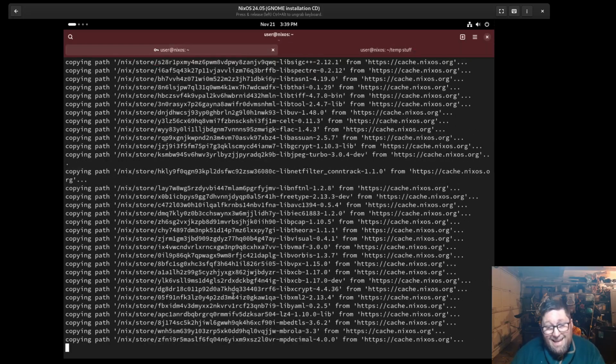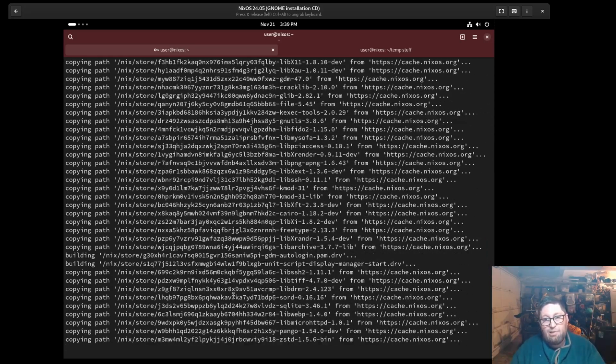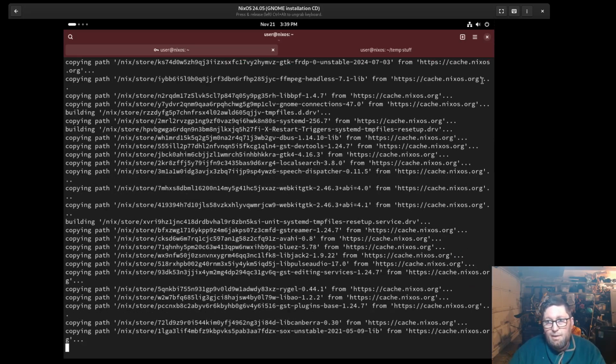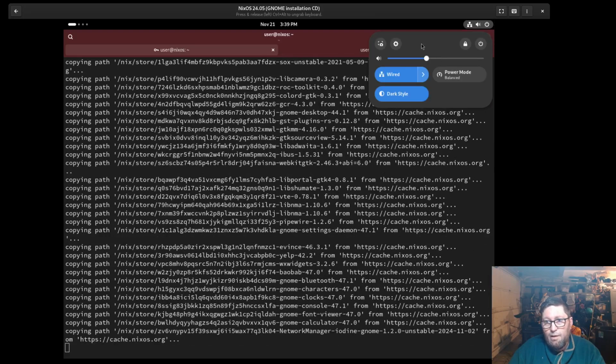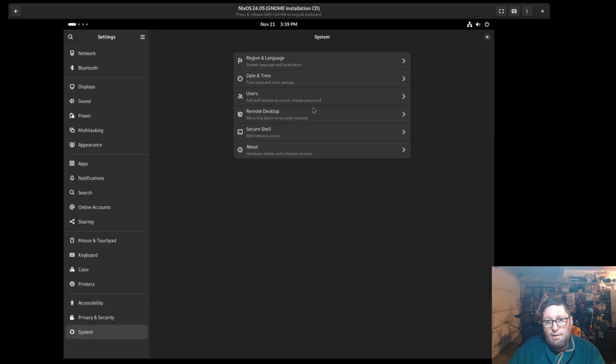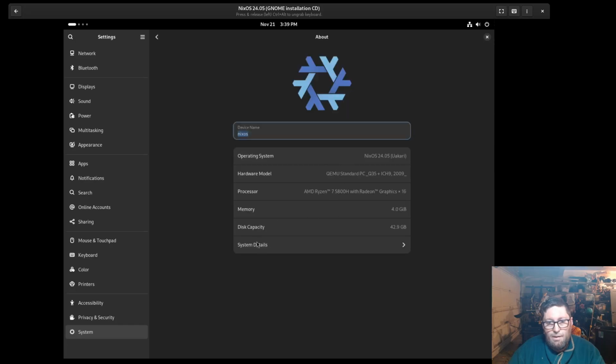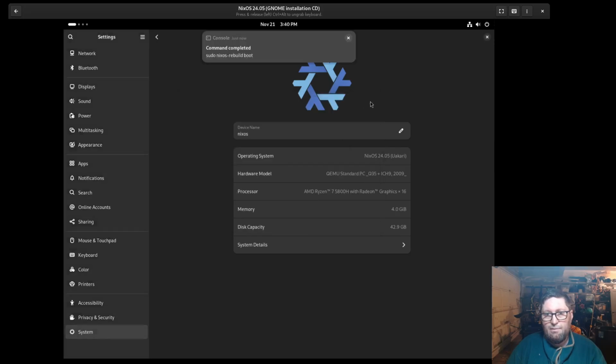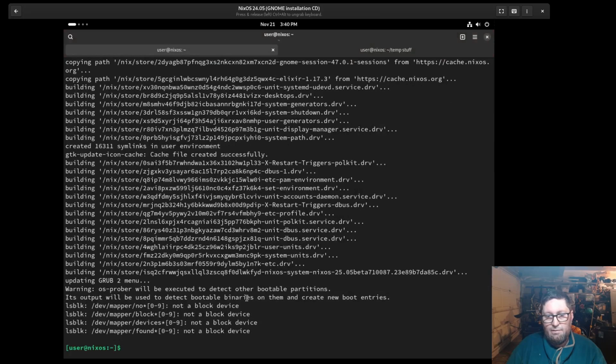This is still pulling down stuff because I switched channels. I'm not just switching the channel for Elixir, I'm literally switching everything. So my GNOME is being updated. In fact, let's see what version of GNOME we're at right here. So, About. Does it say it here? No, it's going to say it here. So OS build, see this is 24.05, and yep, GNOME 46, Linux kernel 6.6. All right, cool.